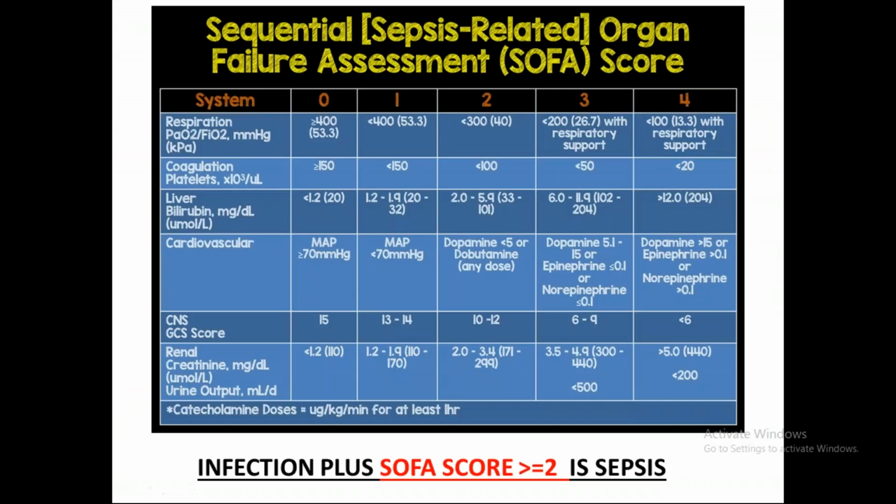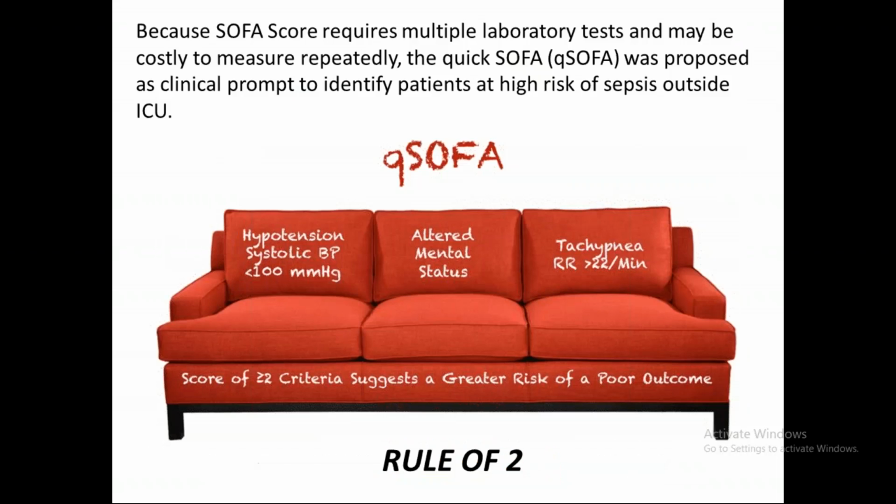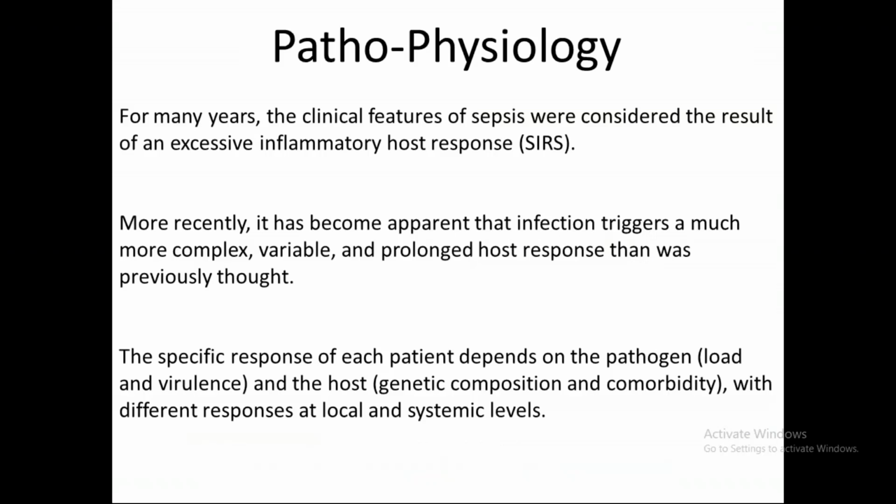Okay. So SOFA score is done, quick SOFA is done. Now we come to the pathophysiology. For many years, the clinical features of sepsis were considered the result of an excessive inflammatory host response, right? But more recently, it has become apparent that infection triggers a much more complex, variable, and prolonged host response than was previously thought. It's not simply an inflammatory host response, but a dysregulated host response.